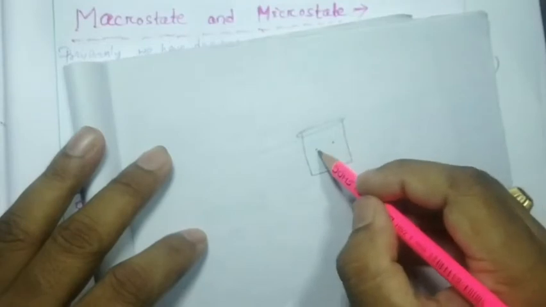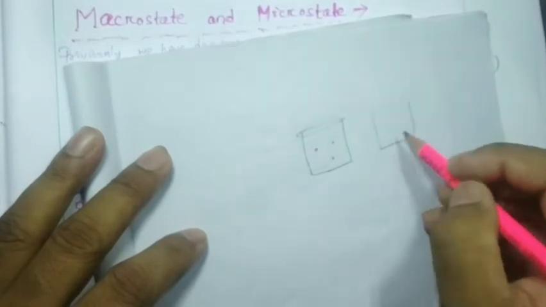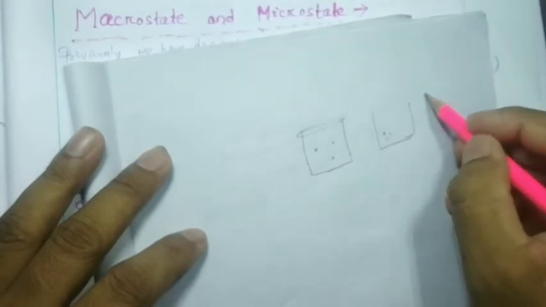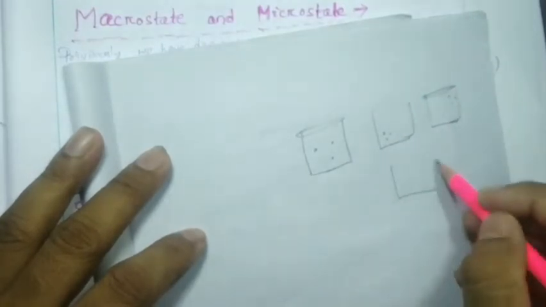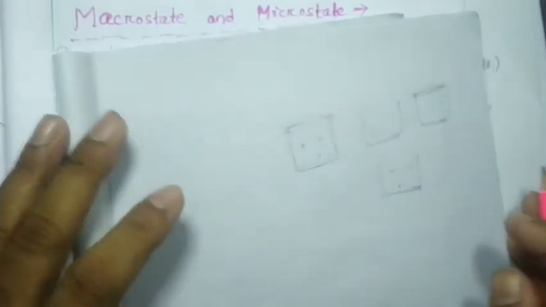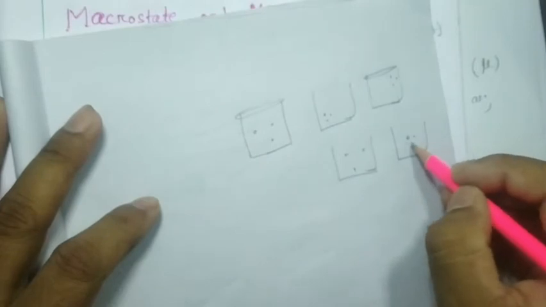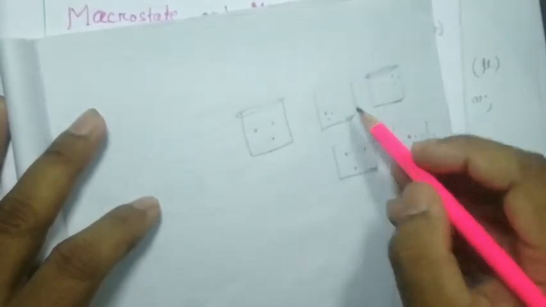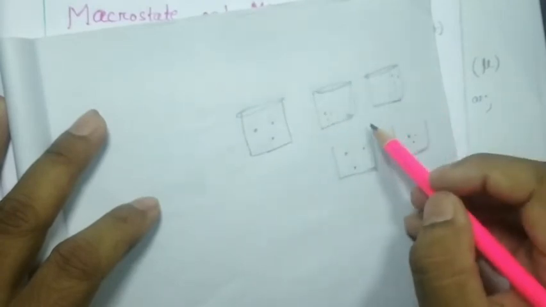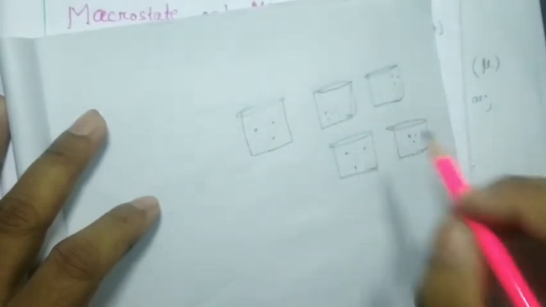Where exactly are they? They are at a corner, or spread inside the gas cylinder, or at the center. So exactly where these three molecules are inside the container, on the basis of that we define the property or the macrostate of the system.